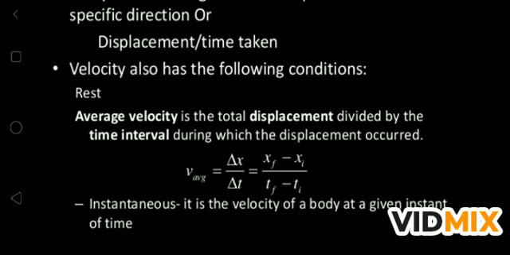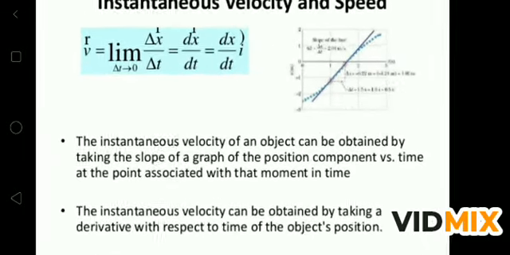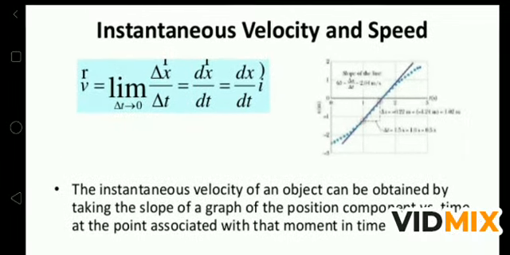But in the case of instantaneous velocity, the difference is almost equal to 0, meaning there is no time interval between the two times. So at that time, what we are seeing, the velocity, that is called instantaneous velocity. Now how to represent the instantaneous velocity?